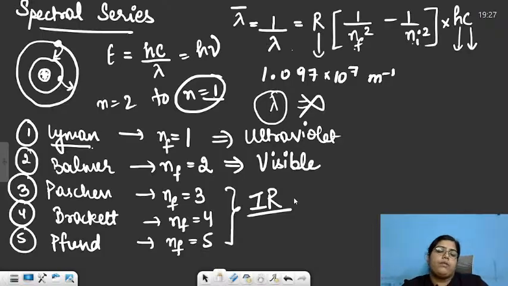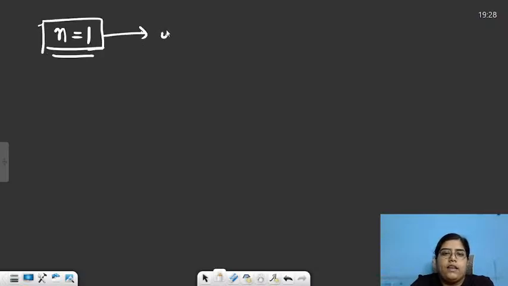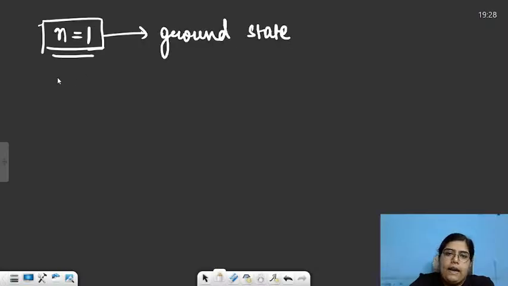And then I think you must be aware of excitation energy and excitation potential. Excitation energy is basically the energy required to raise the electron from the ground state to any excited state. You also have to remember that whenever the electron is in the first shell, whenever the value of n is 1, this is called the ground state. And any orbit other than the first orbit, that means n is equal to 2, 3, 4 and so on, these orbits are called excited states.